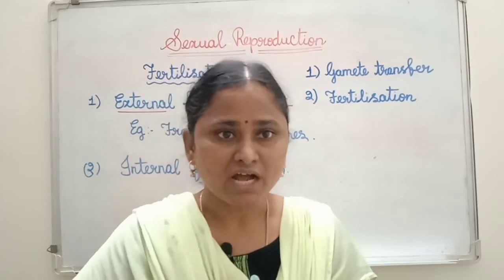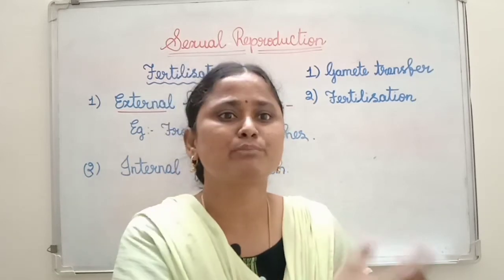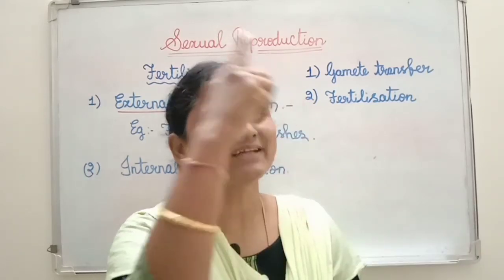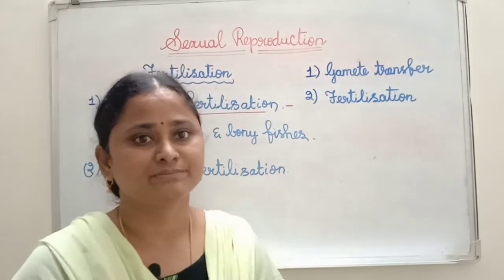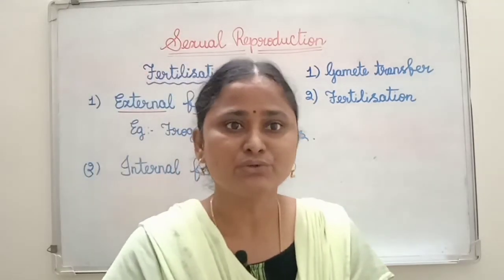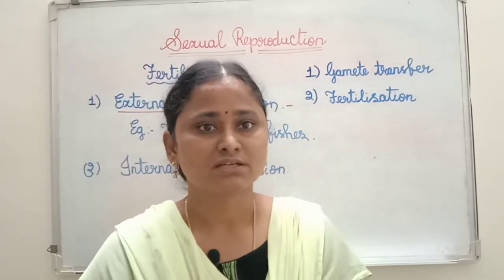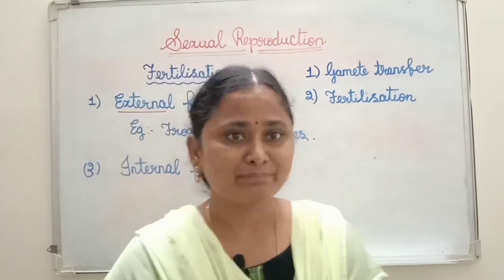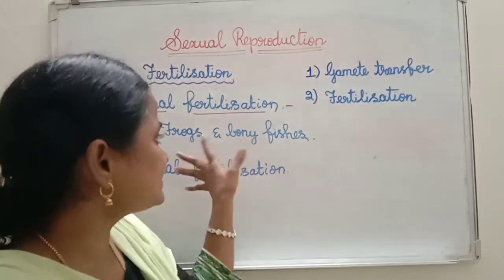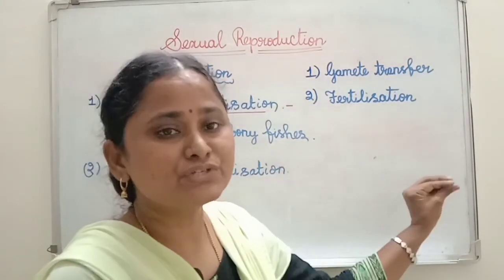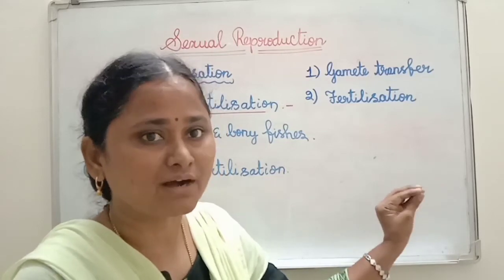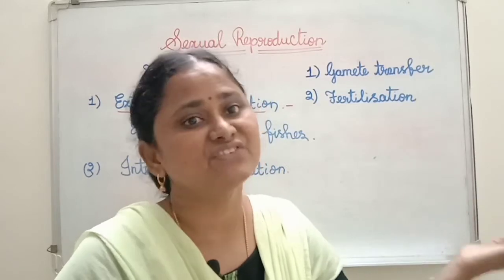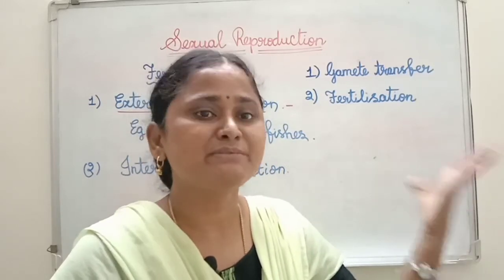The caterpillar undergoes the pupal stage, then the pupa undergoes metamorphosis and produces the adult, then the adult again produces eggs. This life cycle you find in most insects. But in case of frog, the life cycle is different. So after fertilization, the zygote will form, and its development is different in different animals based on their life cycle.